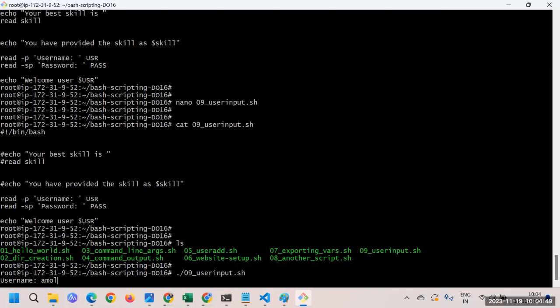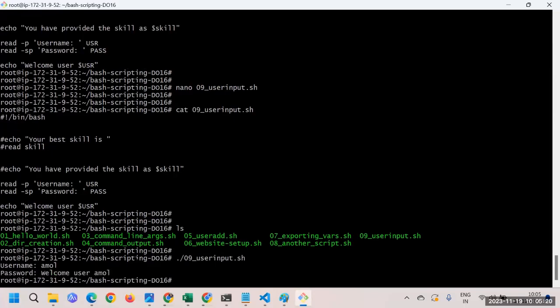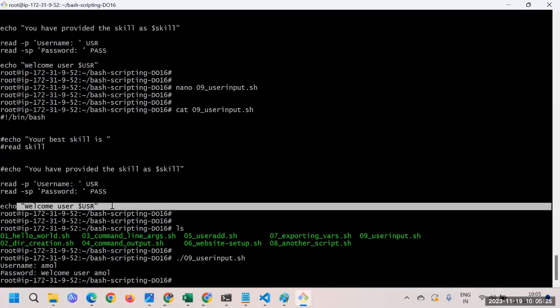Now you can see the username will get stored inside this particular variable, that is USR. I'll press enter. Now it's asking me the password. I'll type, let's say, Amol123. I typed something, but you can see that nothing shows up; you don't even realize that I have typed something. I have typed, because here I gave the -s option, that is secret. That's the reason you can't see what I'm typing. I'll press enter, and you can see the next thing. Wherever you have to use this variable, you can go and use it.